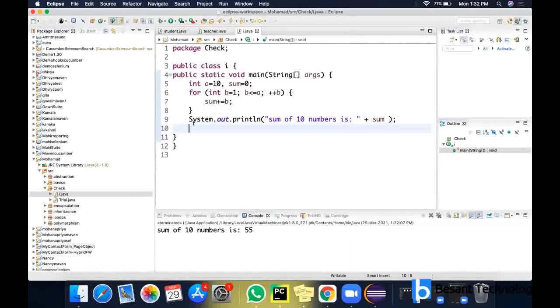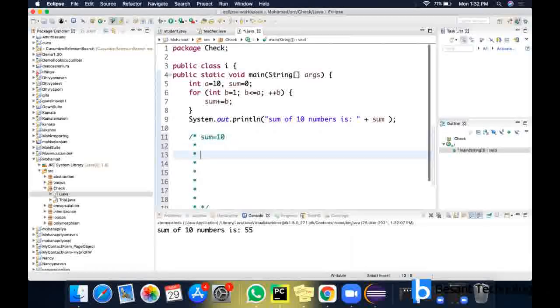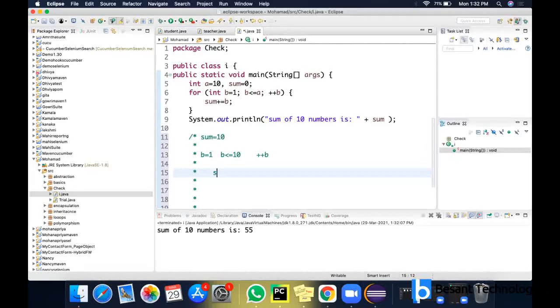So now what is happening here? Let's see. Can you see my screen? Yes, ma'am. So first we have given this loop, and before that we have assigned variable sum is equal to 10. So what will be the loop now? B equal to 1, B less than or equal to A, already you have given it as 10. So plus plus B. Now it will come into the loop. So sum plus equal to B means sum is equal to sum plus B.